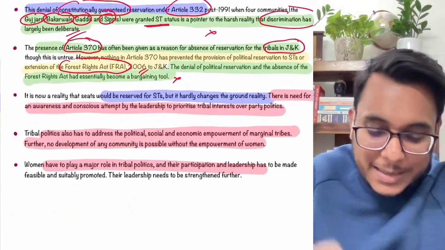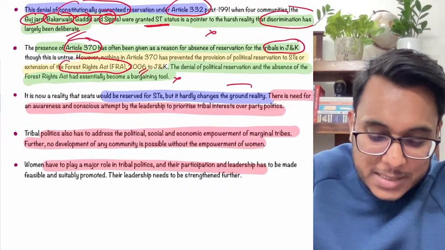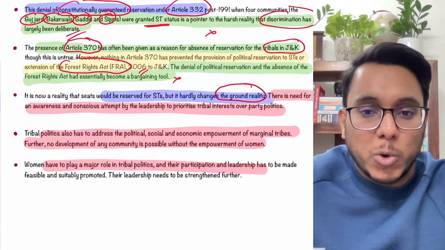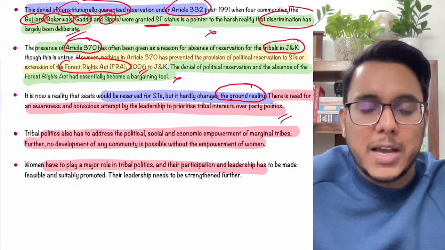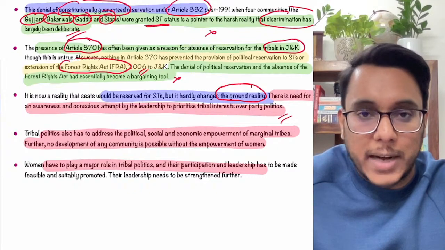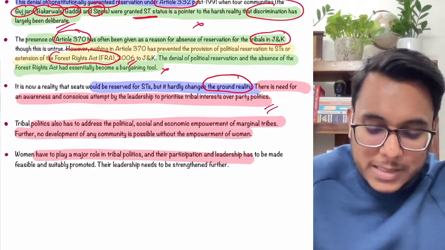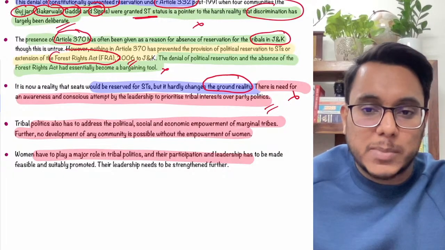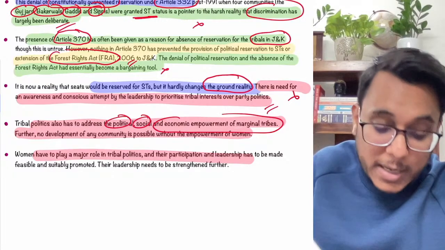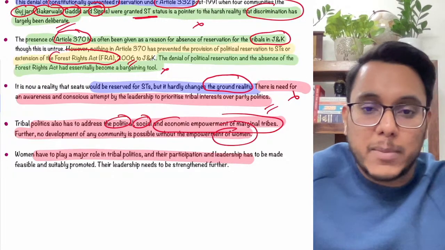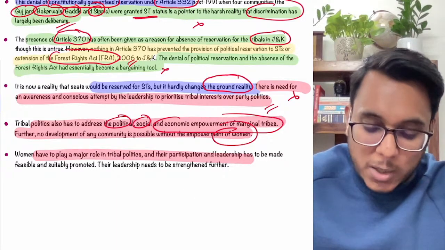Now it is said that this is about to change, but the article says there are certain other ground realities that need to be taken into account. We also need to increase awareness among the tribal people about the political rights they have, because if they are not aware, obviously they cannot use them. The second thing is that political, social and economic empowerment has to be done, particularly of women, because if women's empowerment is not there, women who can play a very important role in politics cannot come forward.